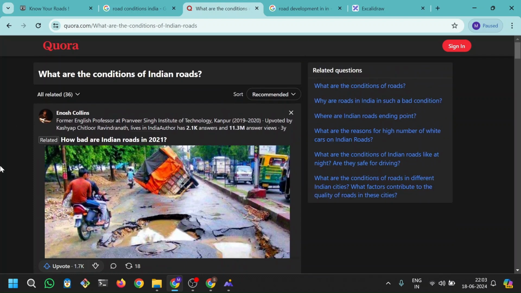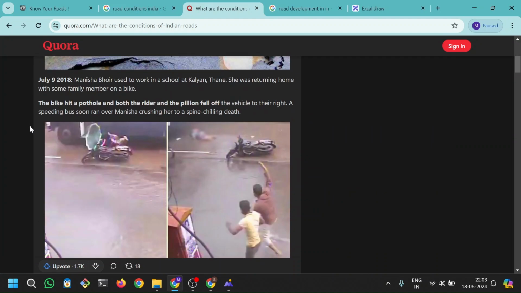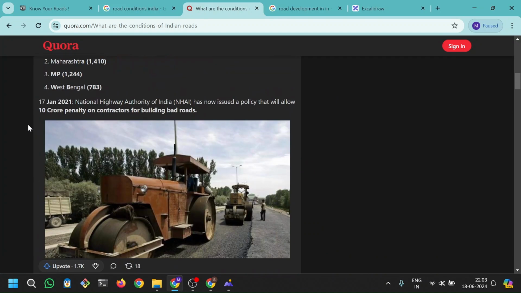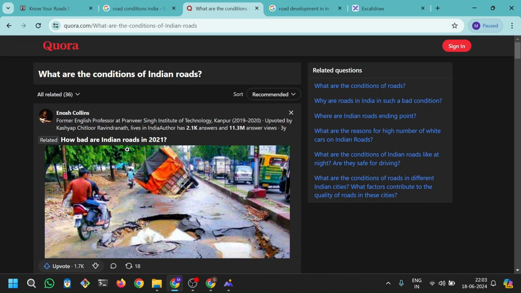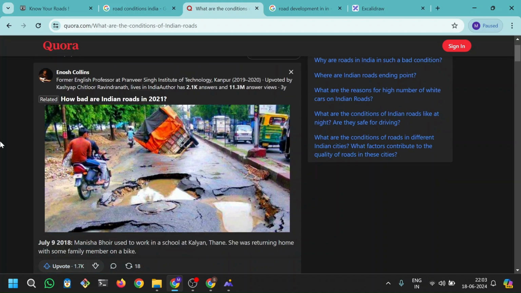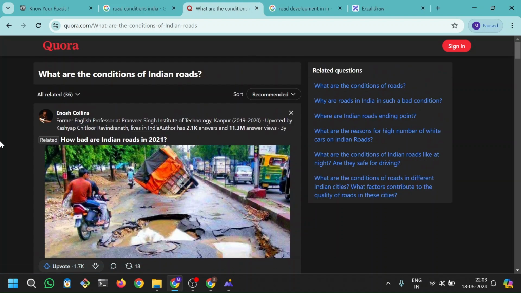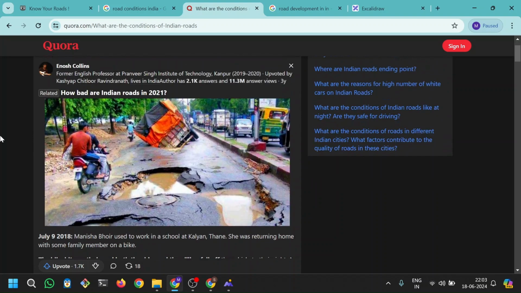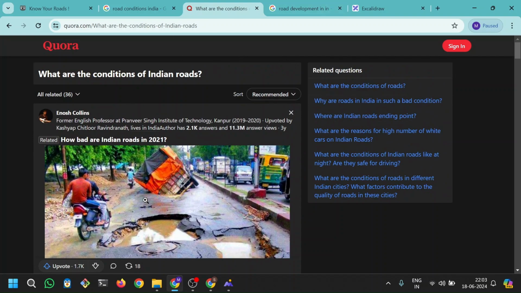So you can go to Quora, and it actually has a lot of detail about the main issues that are happening, and you can go through a lot of articles which very clearly explain the true state of the roads, and how the issues are seriously harming the citizens of India. But I won't go over that. I will explain the main problems in a bit more simple manner.